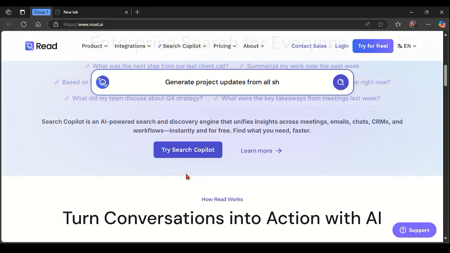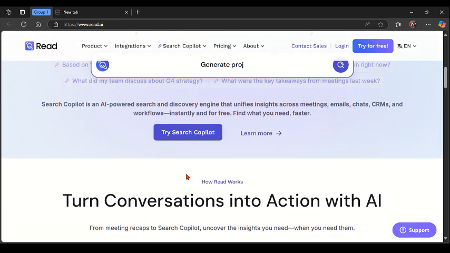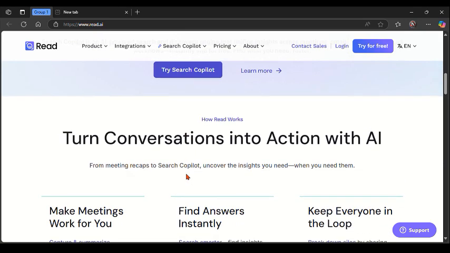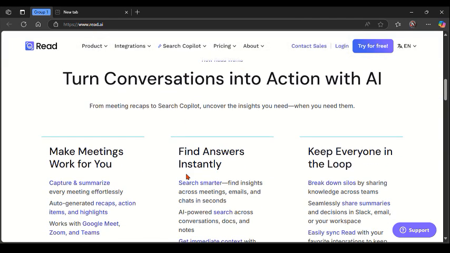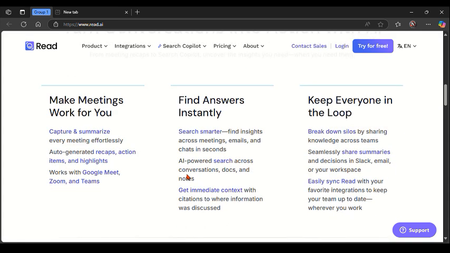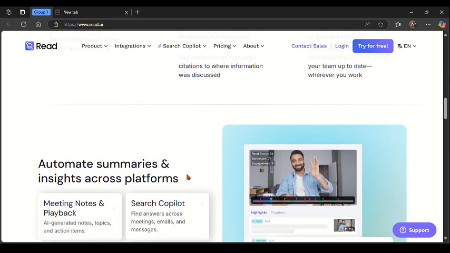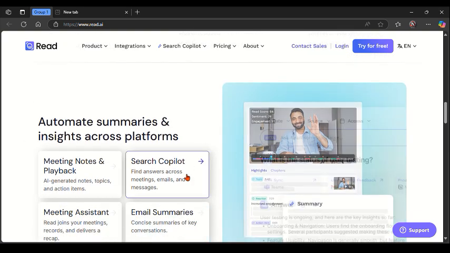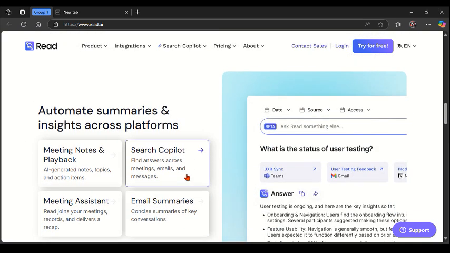think of Read AI as your assistant for Zoom meetings. It's like having someone take notes, highlight key points, and even let you remark important parts of the meeting later. You can track things like who spoke the most, how engaged people were, and other meeting metrics. No more worrying about missing something important. Read AI has you covered.